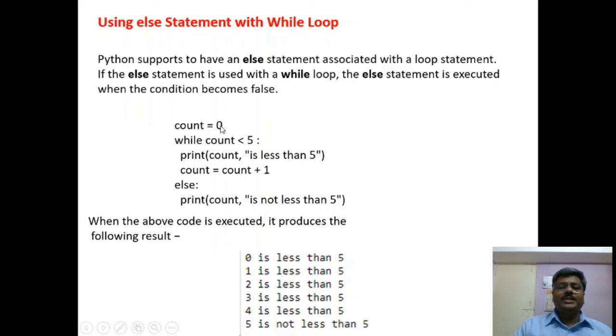So it will print 0 less than 5, 1 less than 5, 2 less than 5. When count reaches 5, that is, 5 less than 5, this will become false and it will print count is not less than 5. Likewise, it will print 5 is not less than 5.